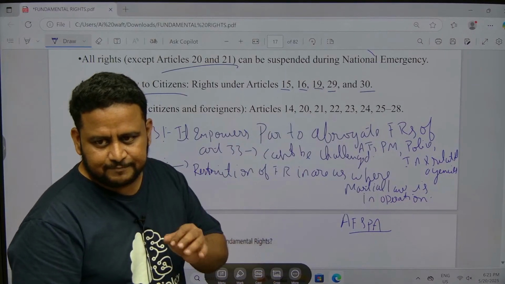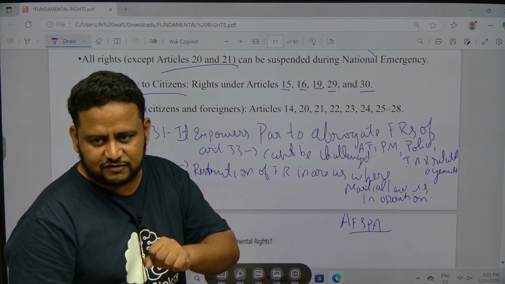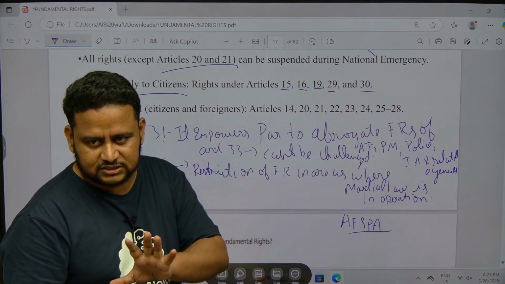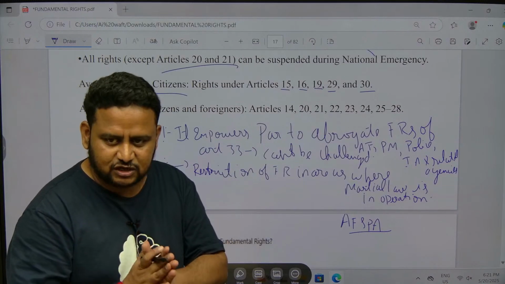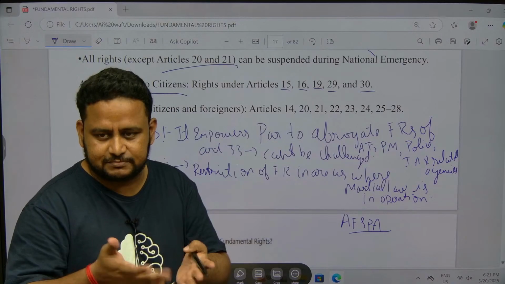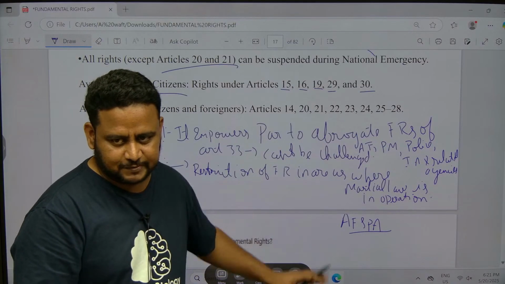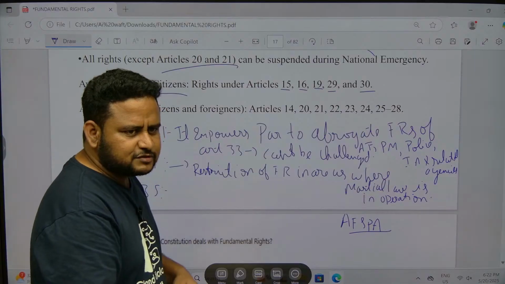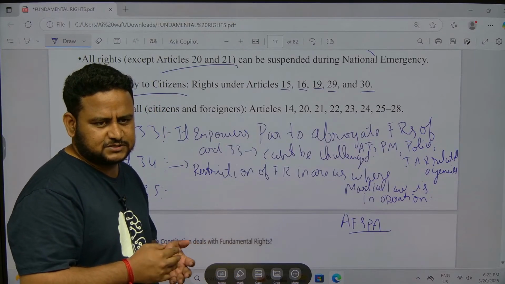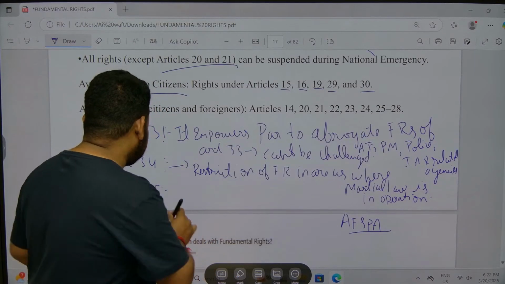So Article 33 empowers Parliament to abrogate fundamental rights of armed forces, police, all these. Article 34 is talking about restriction of fundamental rights in which area? Where there is martial law. One of the types of martial law is AFSPA, and AFSPA is nothing but the Armed Forces Special Powers Act. Okay. Next is Article 35.